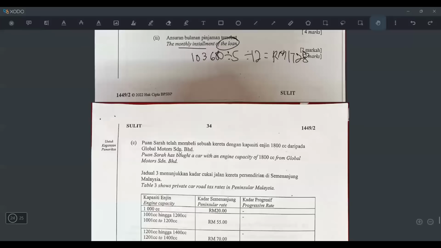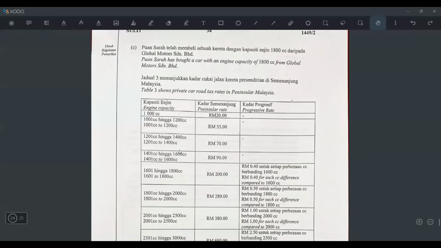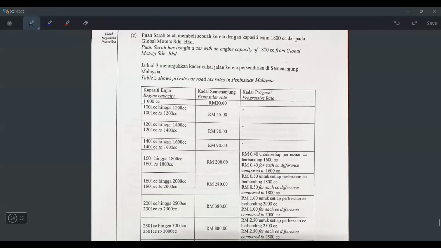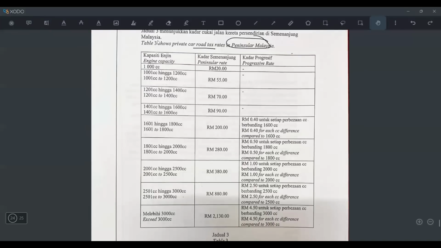So let's scroll down. Let's go to soalan C. Okay, soalan C. Let's see what they want. Puan Sarah has bought a car with an engine capacity of 1,800 cc from Global Motors. Table 3 shows private car road tax rate in Peninsular Malaysia. So we already know the car is 1,800 cc. Let's try to find which bracket.